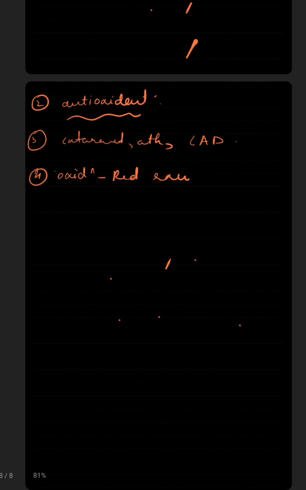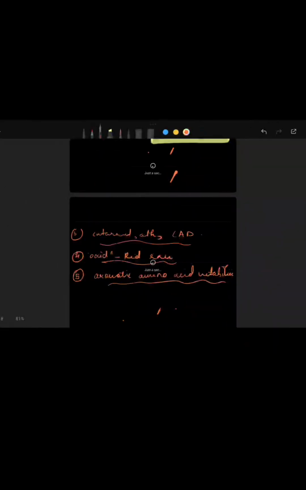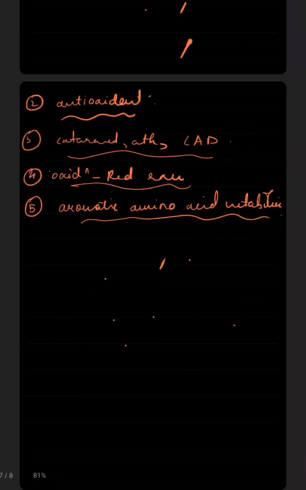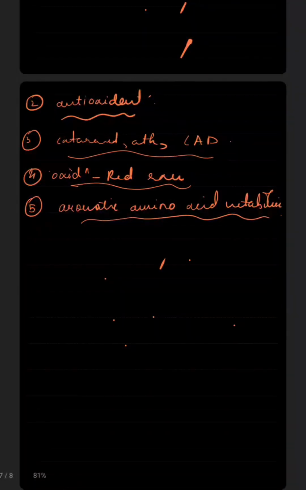Fifth is in aromatic amino acid metabolism. Vitamin C is important in aromatic amino acid metabolism. It is important when tryptophan is converted to 5-hydroxytryptophan, and when para-hydroxyphenyl pyruvate is converted to homogentisate.